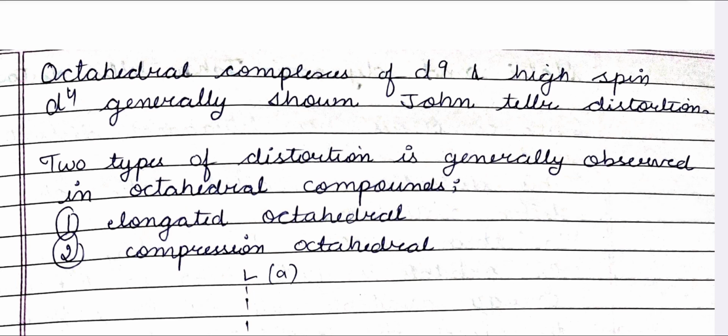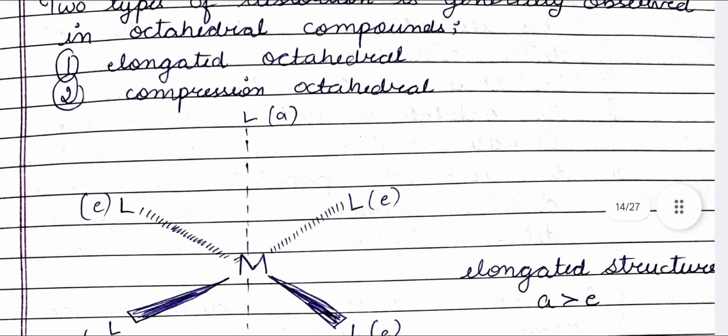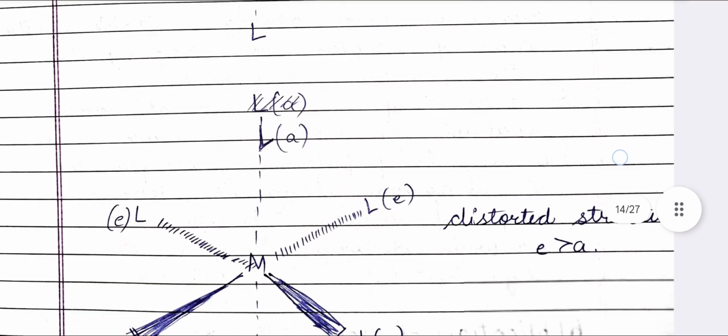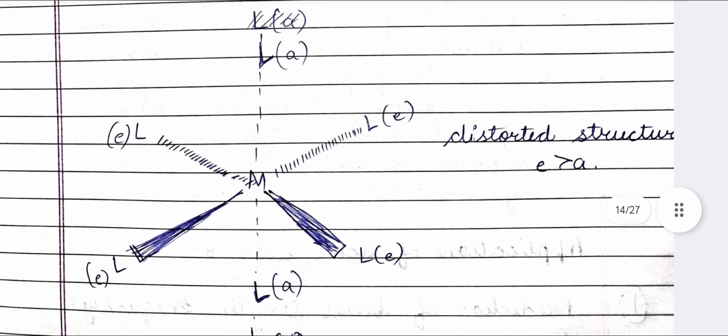Two types of distortion are generally observed: elongated octahedral and compressed octahedral. First is the elongated structure, where a is the length between metal and ligands on the z axis, and e is the length between metal and ligands on the x and y axes. So here a is greater than e. In the same way, in the compressed structure, e is greater than a.